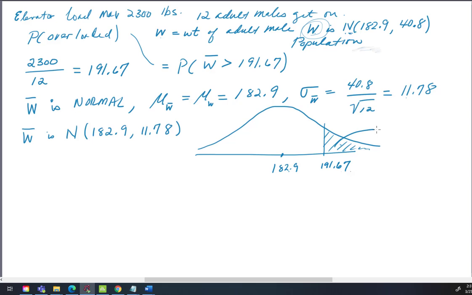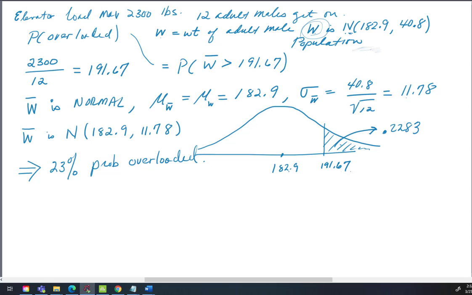So we've just found from Minitab that this area is 0.2283, and all of this implies there's about a 23% probability that the elevator is overloaded.